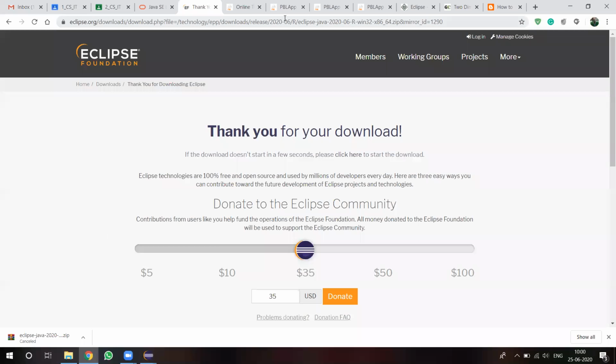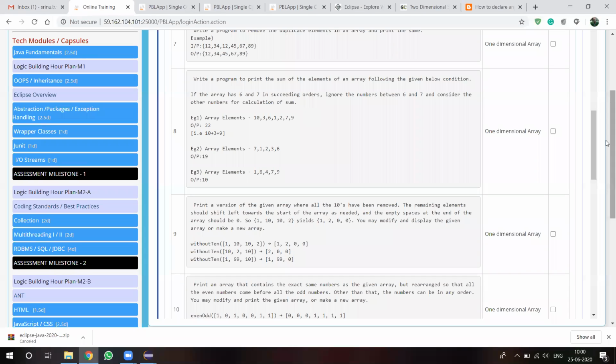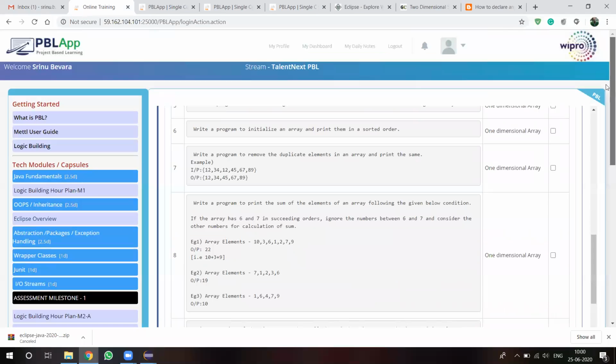Now we are moving to the next topic. I think everyone has your PBL account. Once you log into your PBL account, there is a dashboard. At the top, my profile, dashboard, daily notes and logout, these fields are available. While clicking on dashboard,